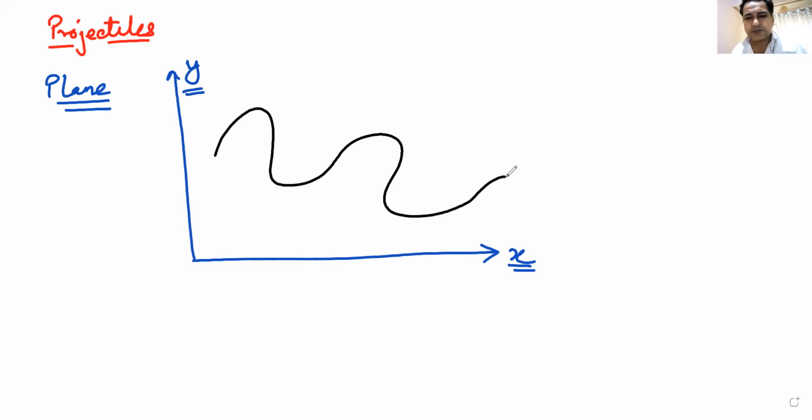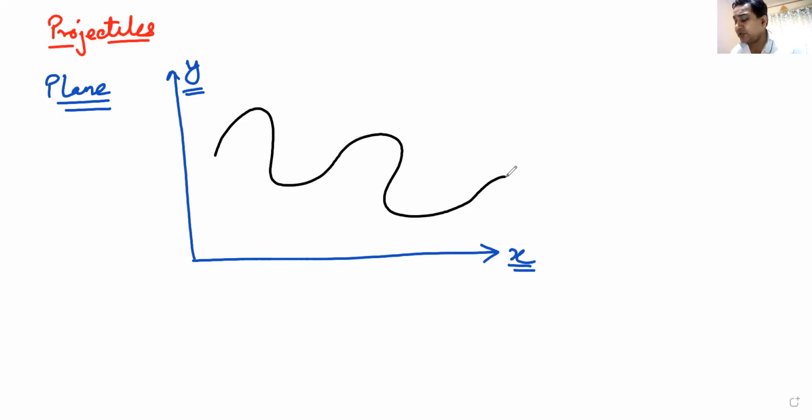If you have a tabletop, if something is moving on that table, that is motion in two dimension or motion on a plane. If you have an ant or an insect or a lizard and it is crawling on the wall, that motion is also two-dimensional motion. Take the example of this screen. Anything moves on this screen, that is also motion in two dimension.